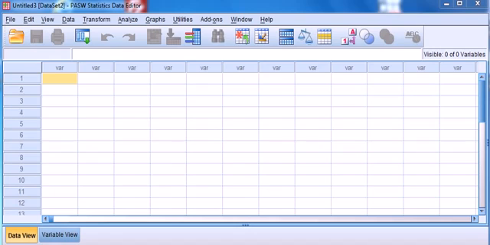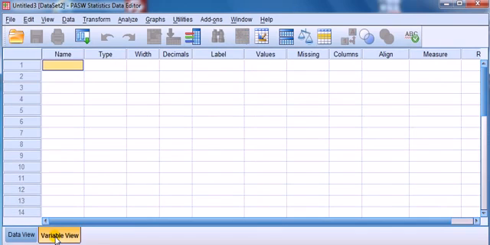Now, one of the first things we do when we begin the analysis is to set up our variables. Recall that we have two tabs, one for the data view, which just looks like Excel, that's where all the numbers go, and one for variable view, which describes the variable of each entry in the columns. So we'll click on variable view.